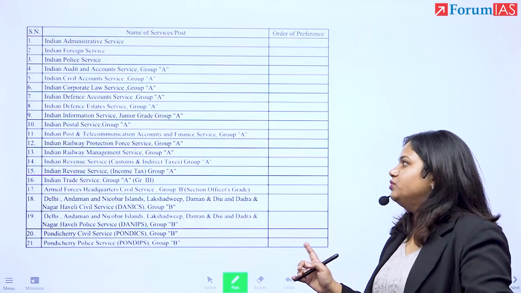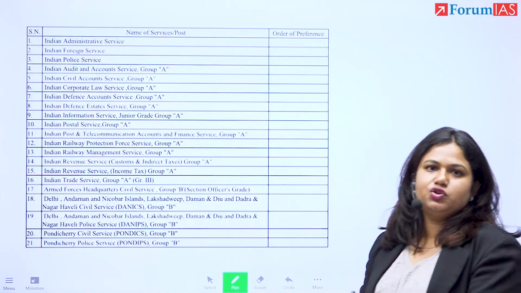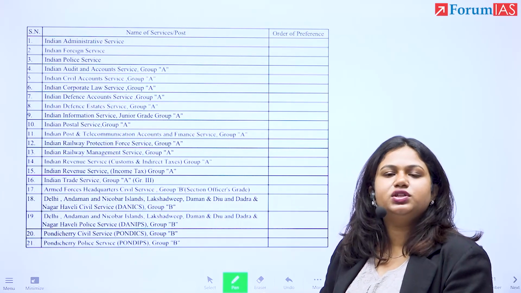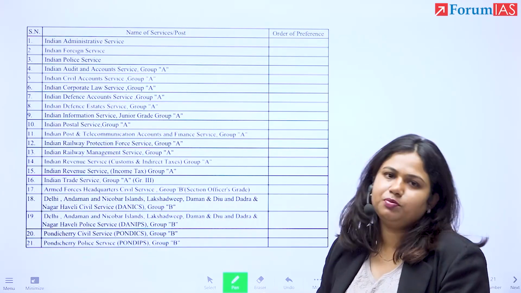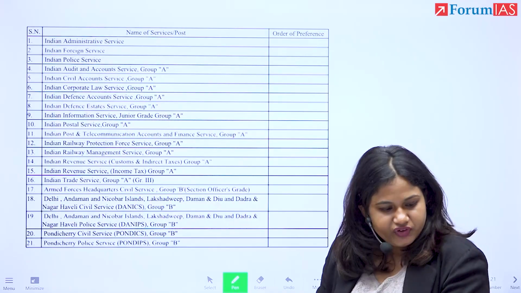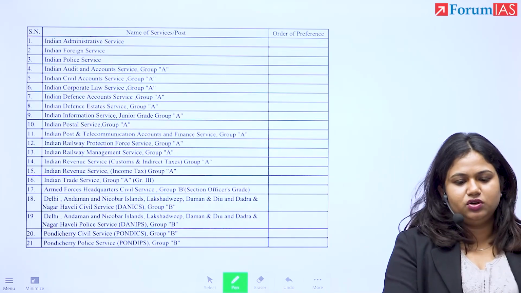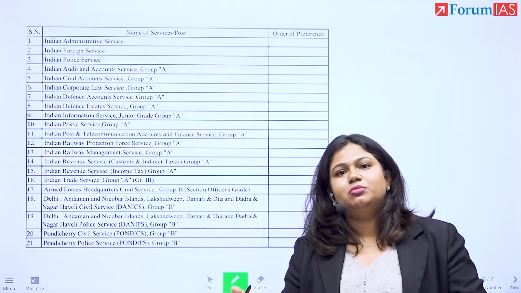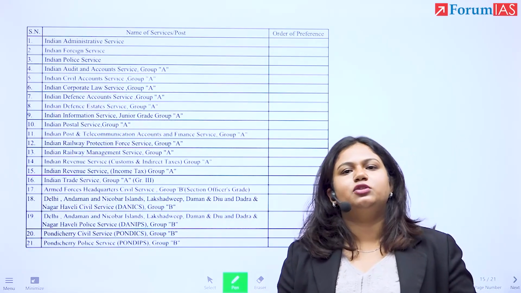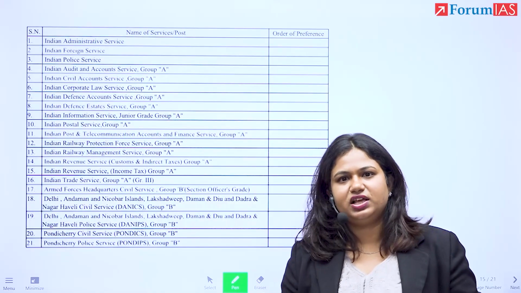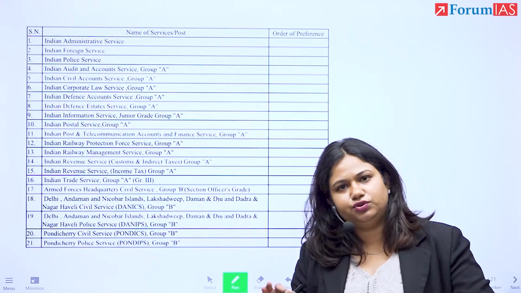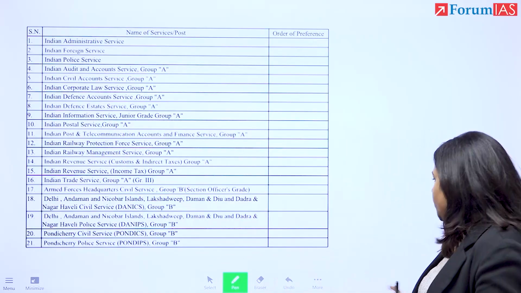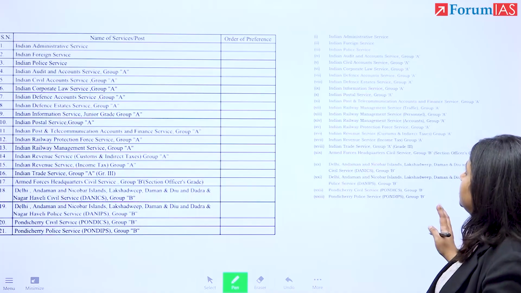But again, all this information is going into the hands of the commission already. What they're going to do with it, how it translates, the future is yet to unfold. We cannot predict those aspects. So filling the form is a good initiative for us to take, and it's necessary also, but that does not mean that you spend the entire month doing that only. Give yourself a reasonable period of time between 1 to 3 days, nothing more than that. That is what we have to do for our service allocation process.